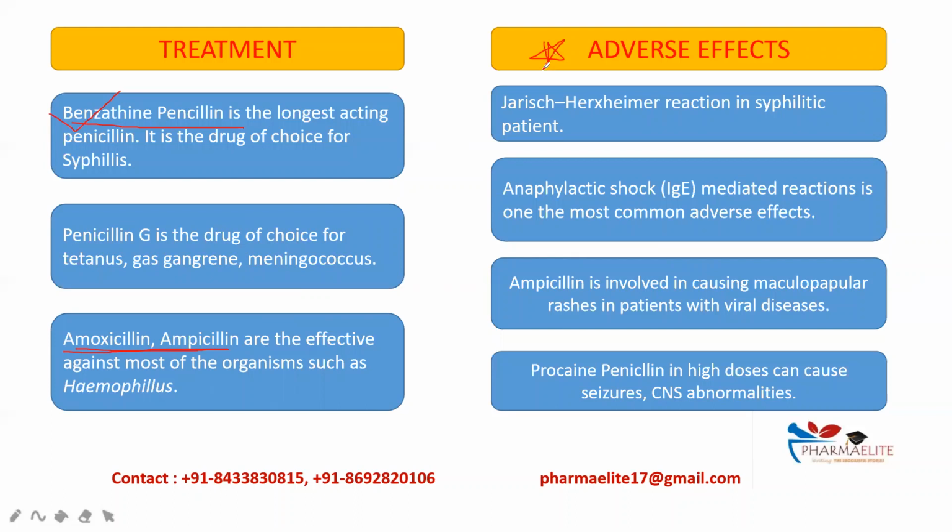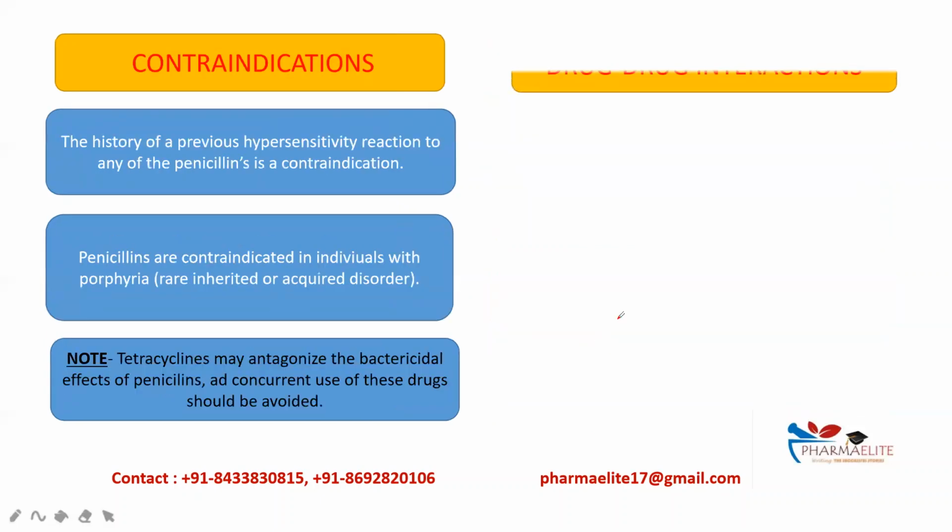Jarisch-Herxheimer reaction in syphilitic patients. Anaphylactic shock, which is IgE mediated, is one of the most common adverse effects. Ampicillin is involved in maculopapular rashes in patients with viral disease, and amoxicillin causes diarrhea. So, amoxicillin causes diarrhea and ampicillin causes maculopapular rashes. Procaine penicillin, though it is very potent, when given in high doses, can cause seizures and CNS abnormalities.